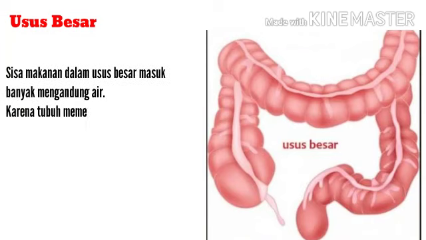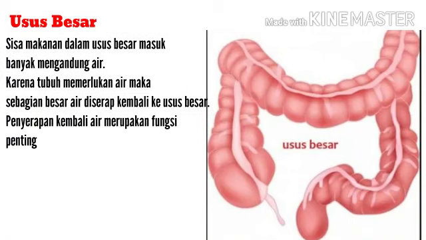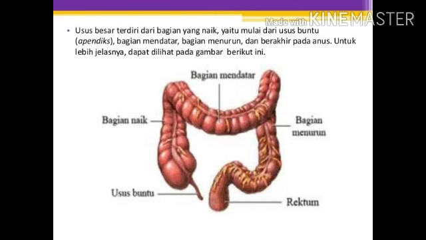The remaining food in the large intestine contains a lot of water. Because the body needs water, most of the water is absorbed back into the large intestine. Reabsorption of water is an important function of the large intestine. The large intestine consists of the ascending part, which starts from the appendix, the horizontal part, the descending part, and ends at the anus. In the large intestine, the stool is passed regularly and slowly to the rectum or intestinal shaft.